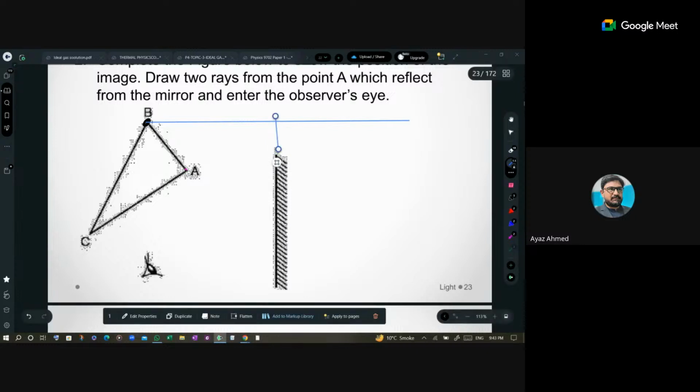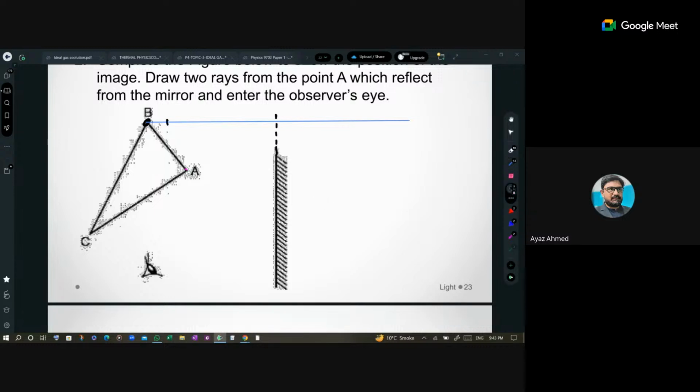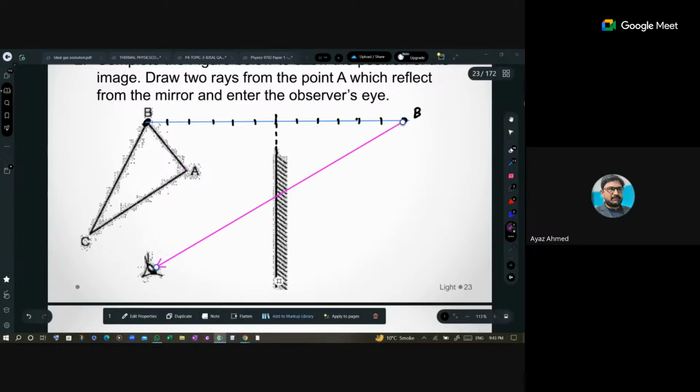But if I say at how much distance that is, let's say this is the boundary, an imaginary boundary. So let's say it is 1 centimeter, 2, 3, 4, 5, 6 centimeters. So I will draw 6 centimeters over here. So approximately point B should appear over here. Now it seems that this point is beyond the mirror capacity, but I will draw this line. This line is passing through the mirror. It shows that I will be able to see that.